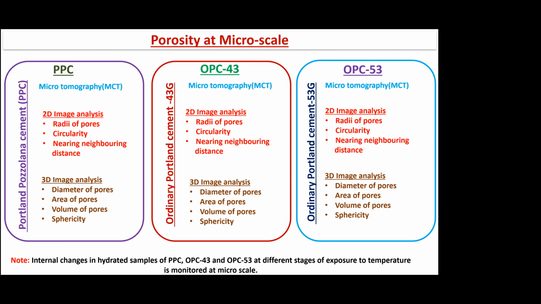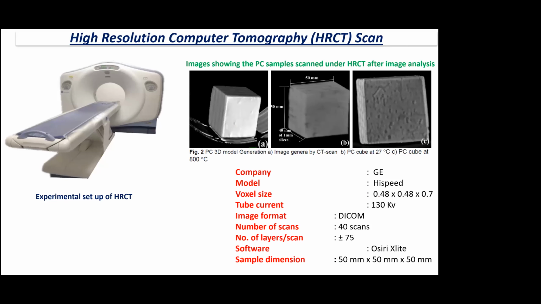Okay, I'll continue. So then we looked at the internal changes in the hydrated cement, hydrated mortar actually, at various stages of exposure to temperature. We did a high resolution CT scan of the mortar cube, the cement cubes, and this gives us around 75 layers, slices at various temperatures. So these are heated up and then cooled. You don't put the hot one inside the HRCT, obviously.